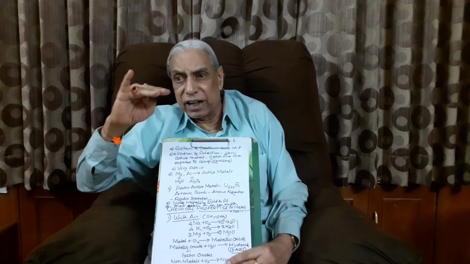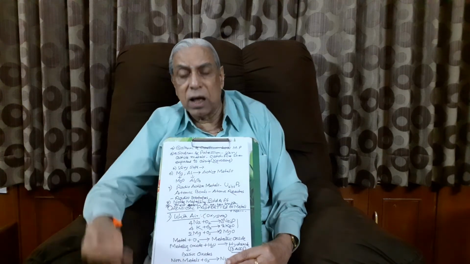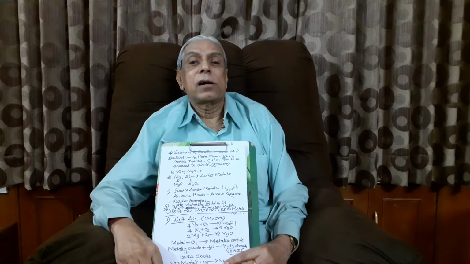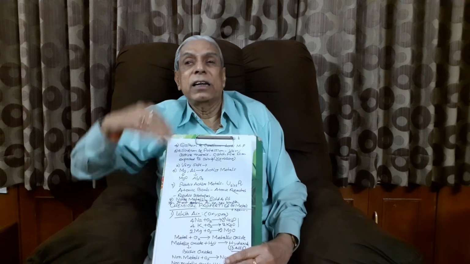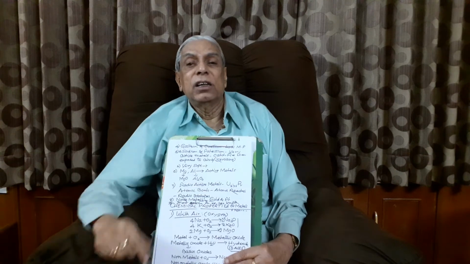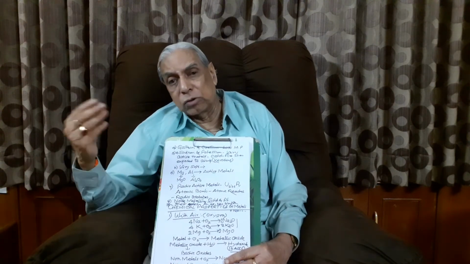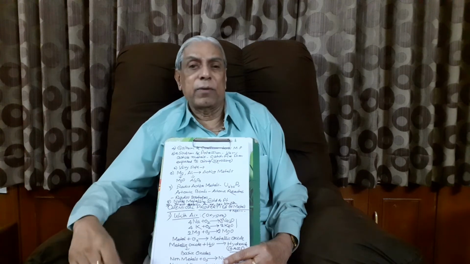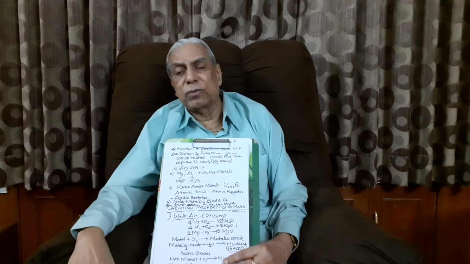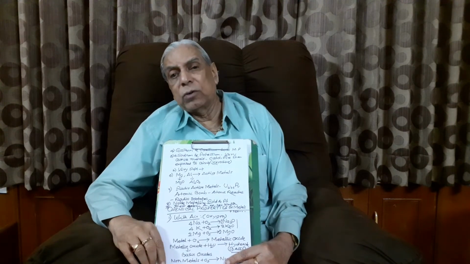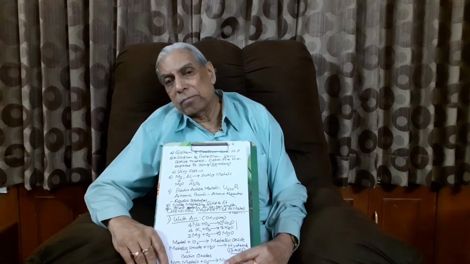A thin layer of magnesium oxide is formed on the surface of magnesium, and it acts as a protective layer. Similarly, aluminum also, if you expose it for a long time, reacts with oxygen to form aluminum oxide, a thin coating. It acts as a protective layer for aluminum.